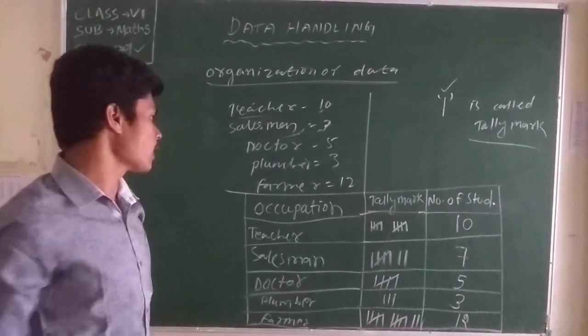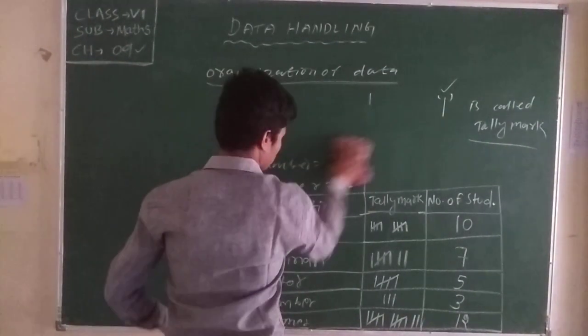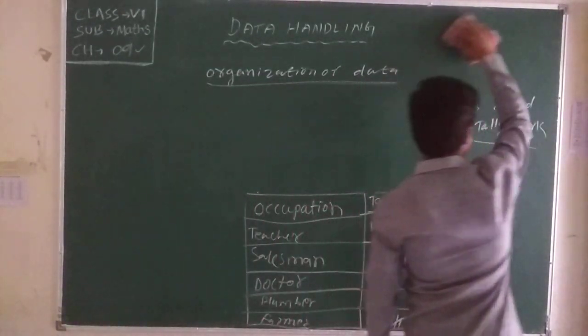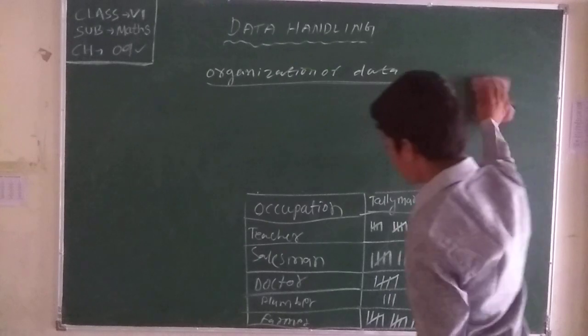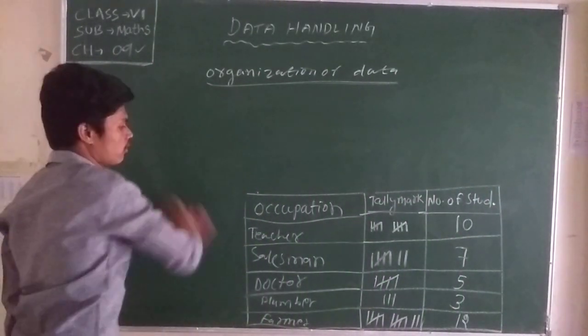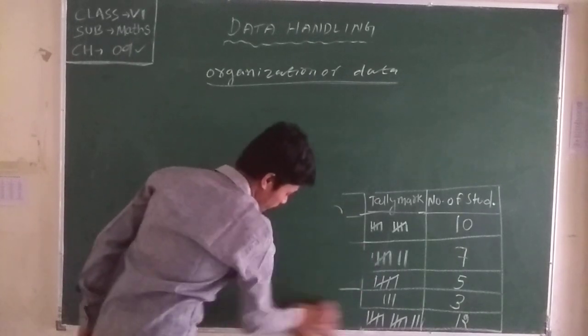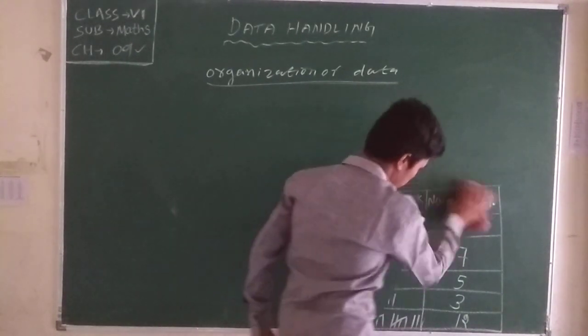Also, without seeing the words, without taking the data, only using the tally marks, we can find the organized data. How can we find the data? Now see. How can we organize the data? I will give you another example for the tally marks.